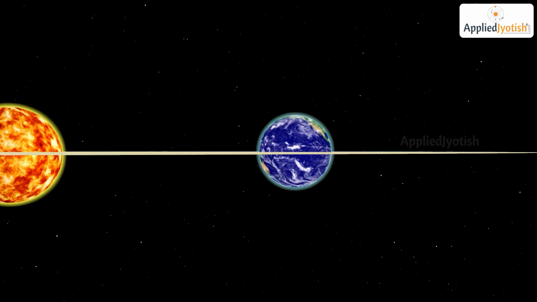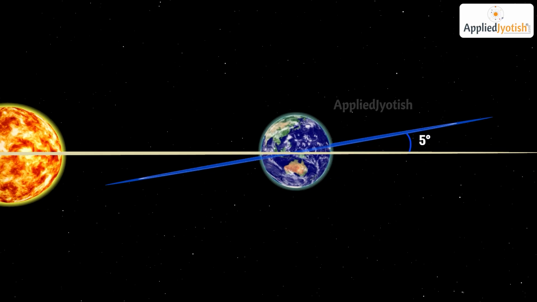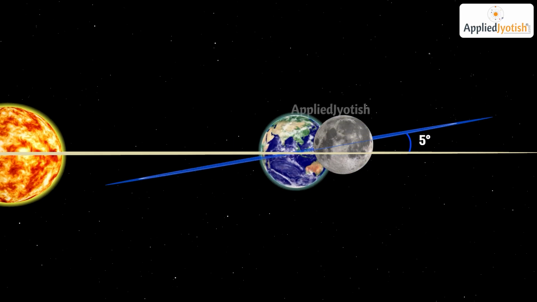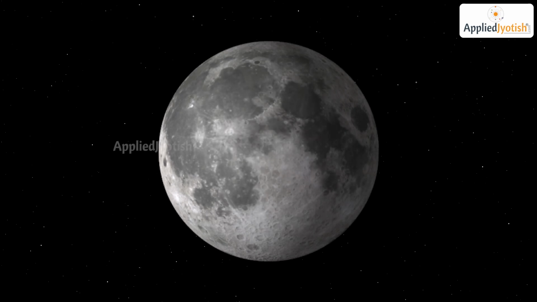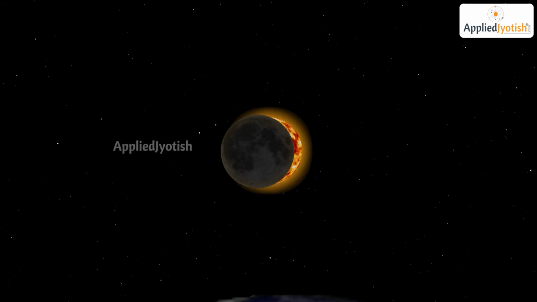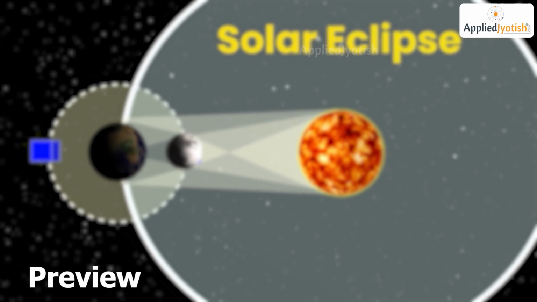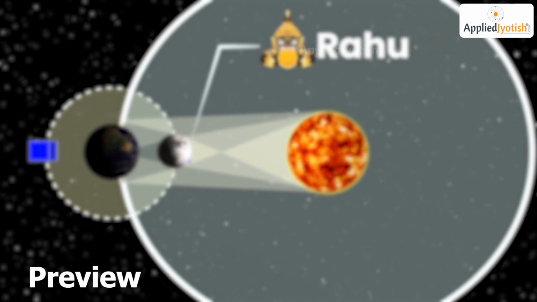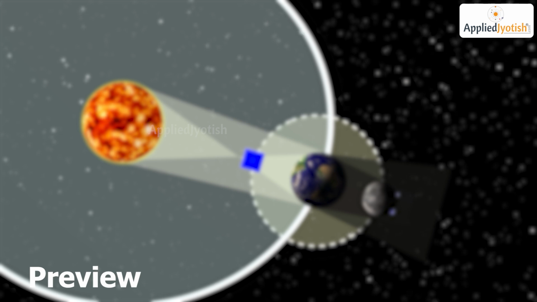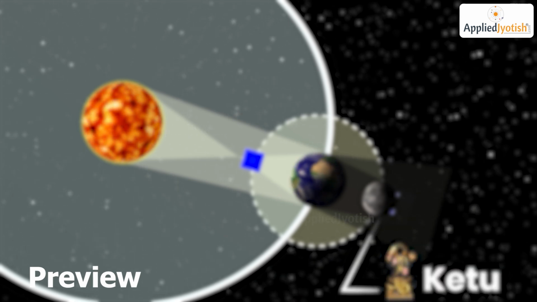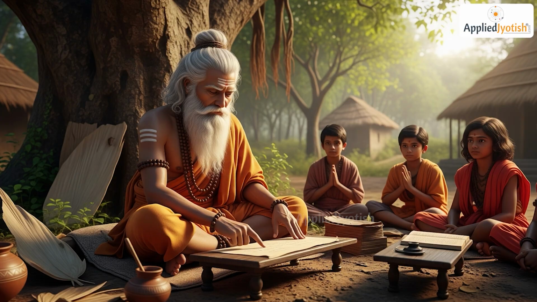In today's class, through animation, we will learn everything about the 2 shadow planets, Rahu and Ketu, and also understand how lunar and solar eclipses occur because of them. And I am confident that after watching this animated class, every Indian will feel proud realizing how scientific Indian astrology is and how intelligent our ancient sages were.